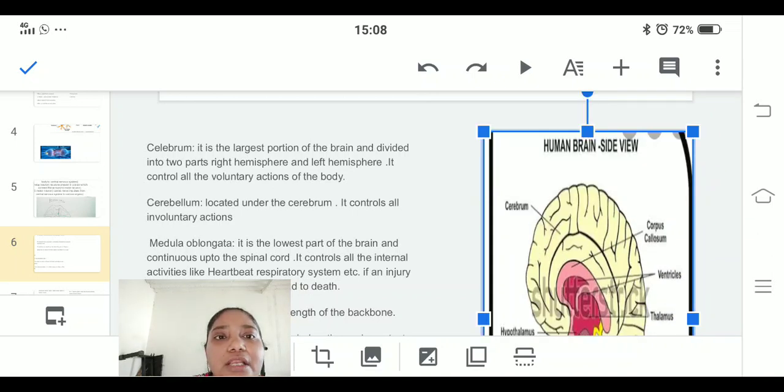The brain is divided into cerebellum, cerebrum.